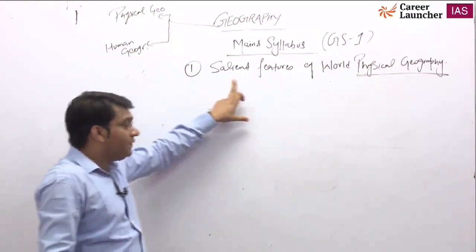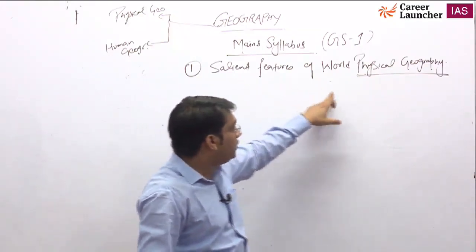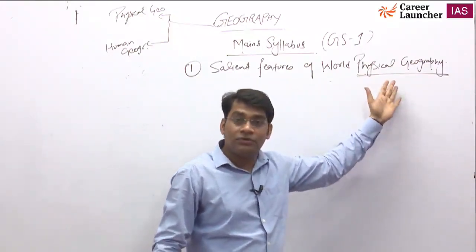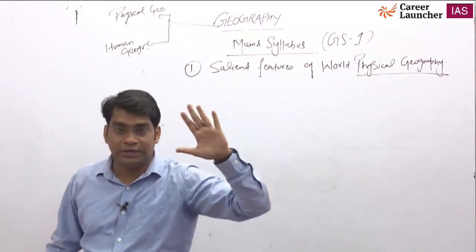So this statement given in your syllabus, salient features of world physical geography, means you have to read world physical geography in a detailed manner.